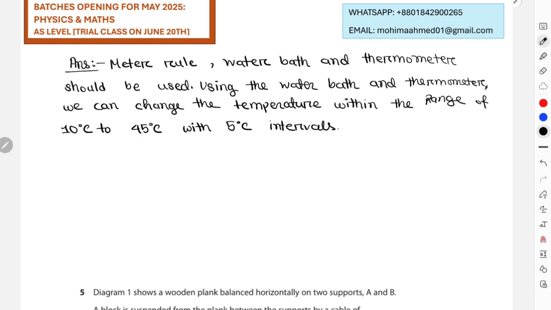Okay, and then measure the height at eye level of the ball after first bounce.